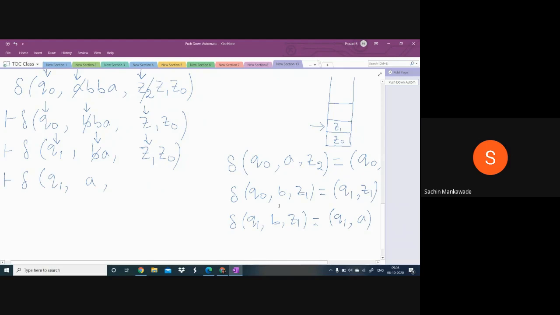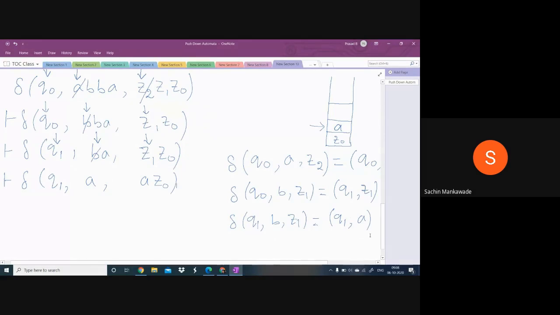A. What is the topmost symbol here? Z1. But what I wrote here, A. See, here I didn't write Z1. I wrote only A. This means delete the Z1 from the stack, and replace it with A. So simply replace Z1 by A. So A and the symbol below is Z0. Do you understand the meaning of this one?